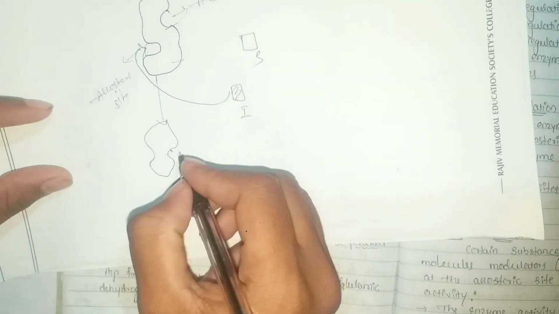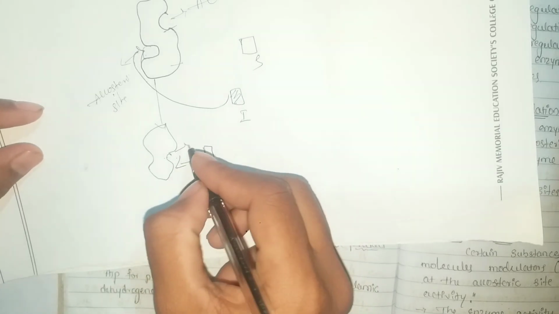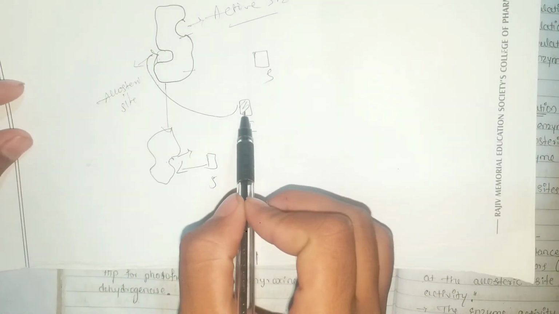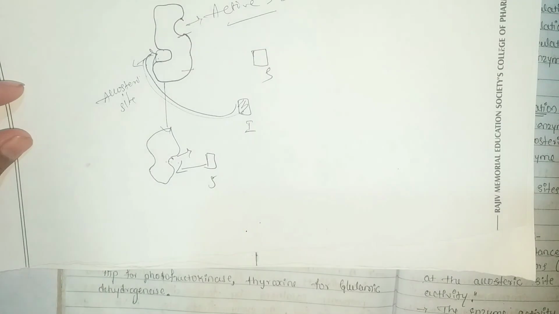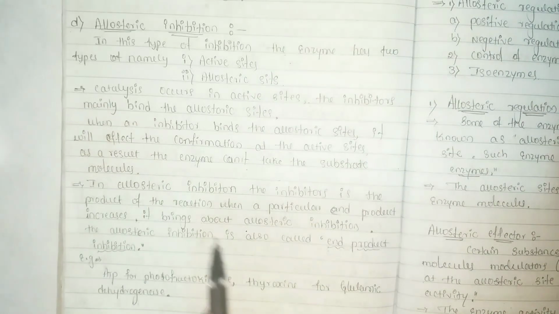And here the substrate does not fit the active site, because the inhibitor has already bound to the allosteric site in the first step. That's why in the second reaction the active site doesn't bind to the substrate.